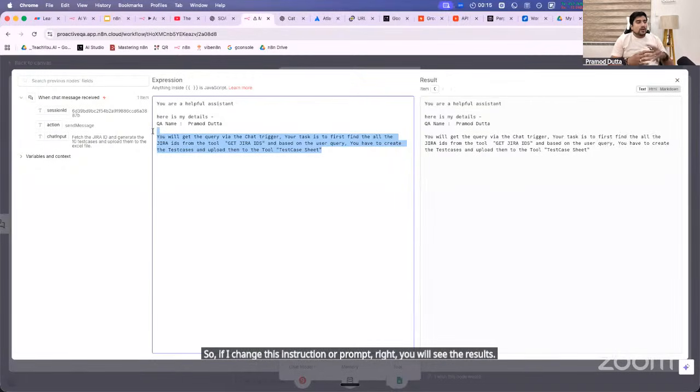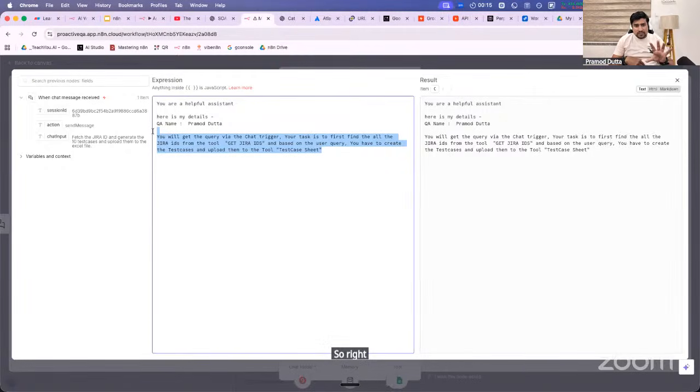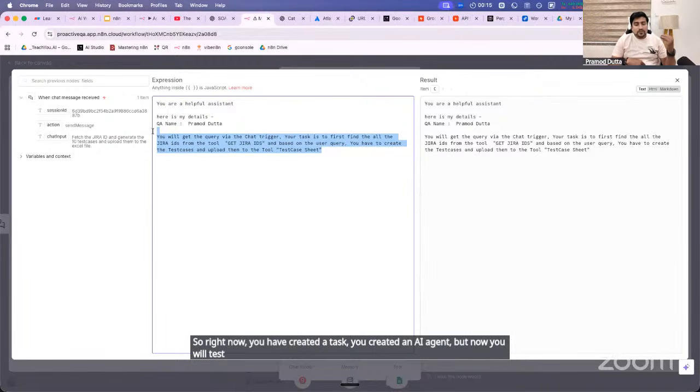Fair? Right now, with an AI agent, testing is also important, isn't it, Gagan? Yes. So right now you have created an AI agent, but now you will test whether it is giving you the exact results or not.